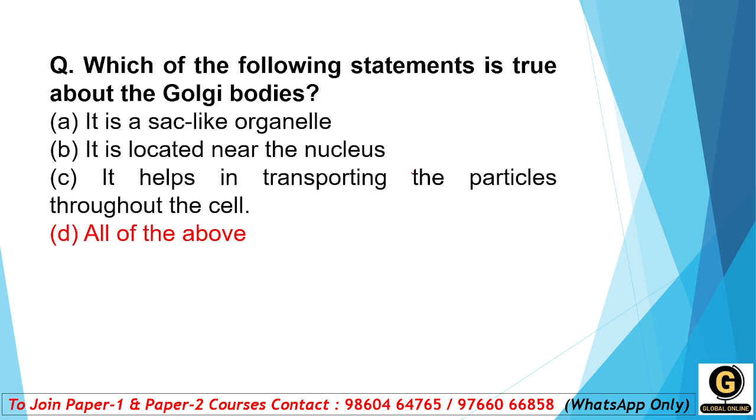Which of the following statements is true about the Golgi bodies? Golgi body was discovered by Camillo Golgi. It is also called the Golgi apparatus. It is a sac-like organelle, and it is located near the nucleus.